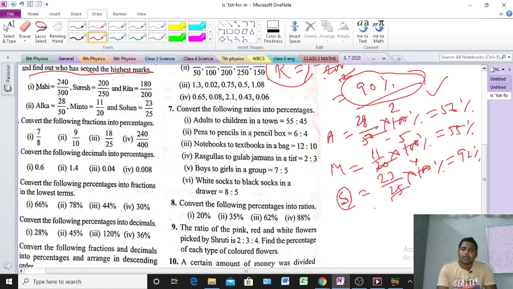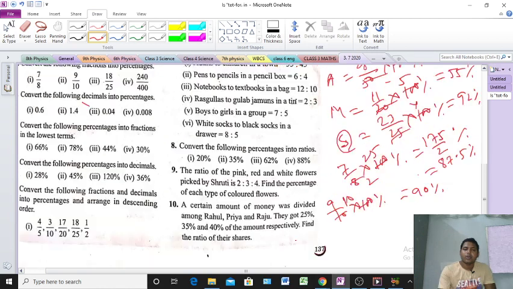Okay. Next, last problem I am doing. Question number 3. You will try it, okay, and show me. Last question. What is the question?